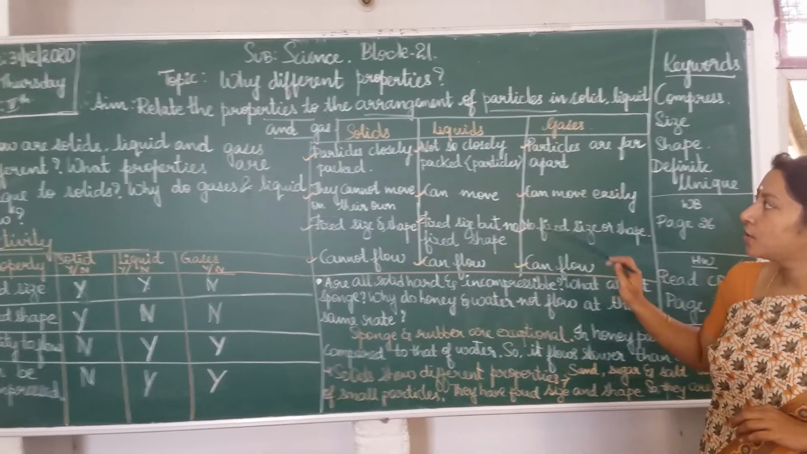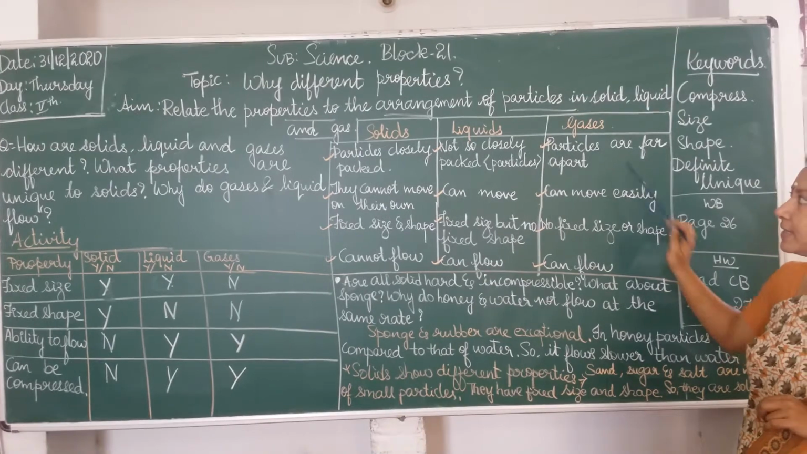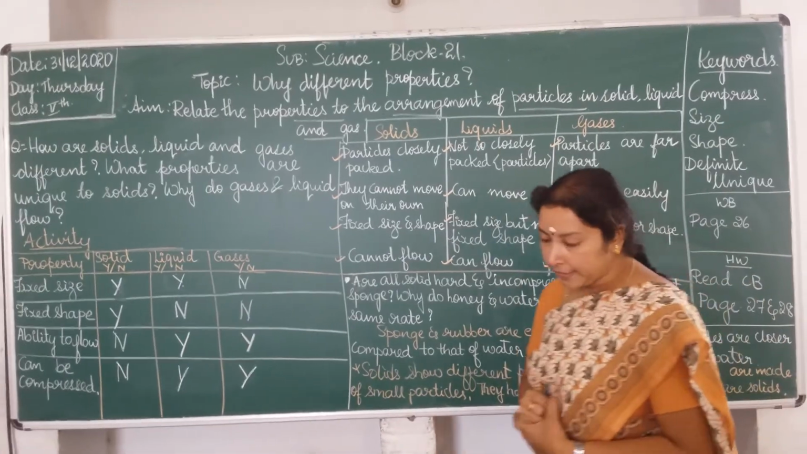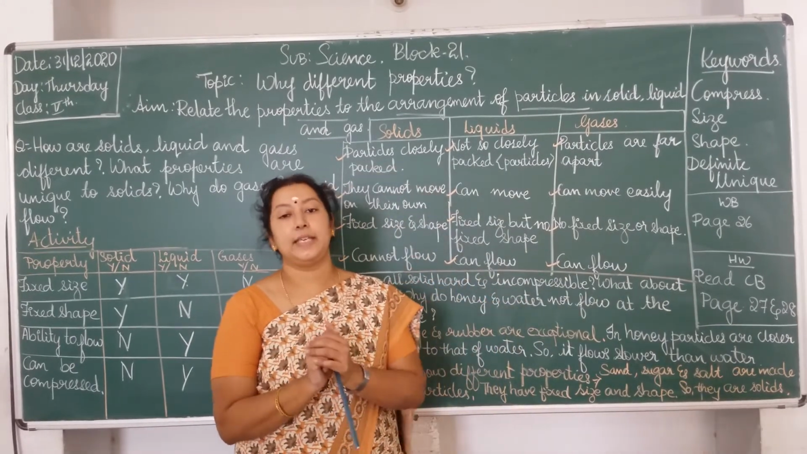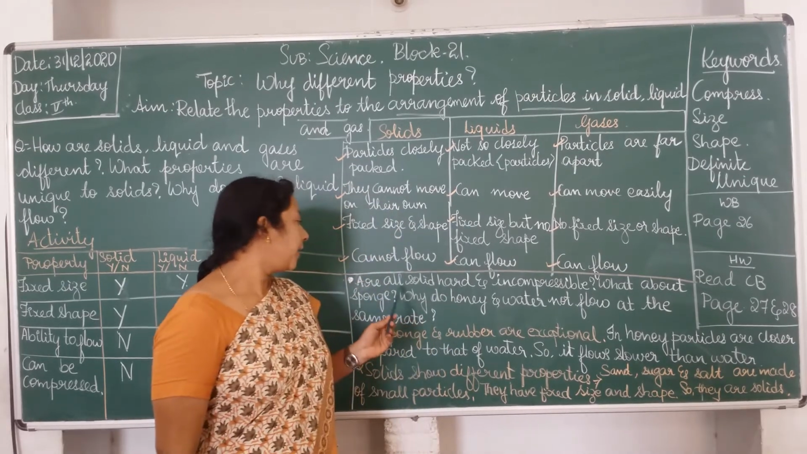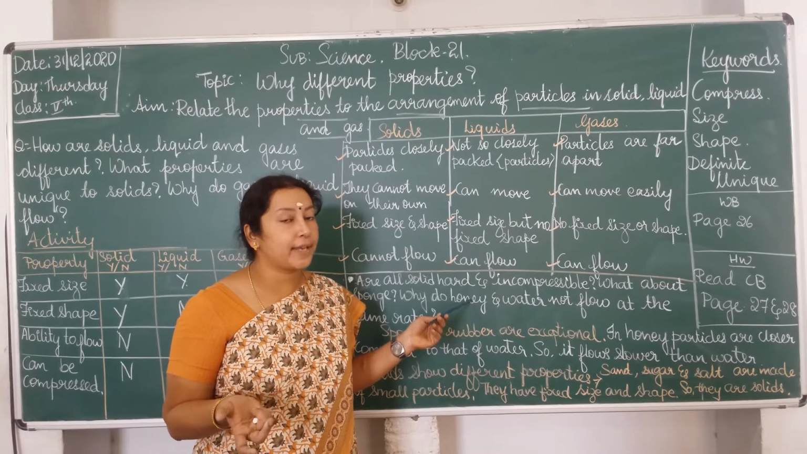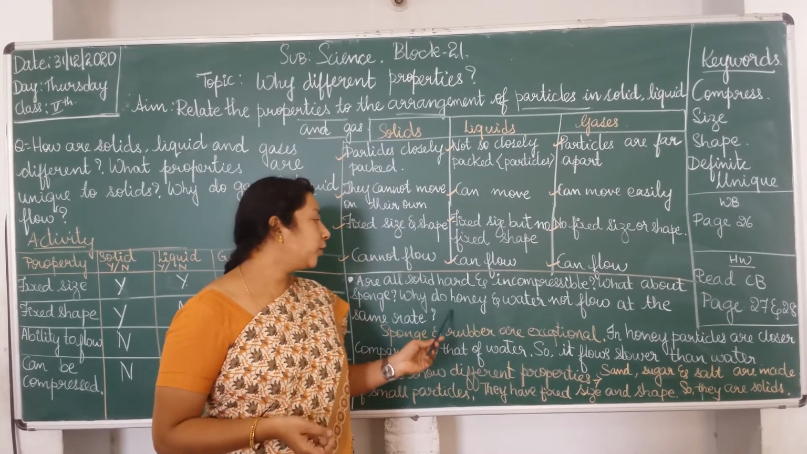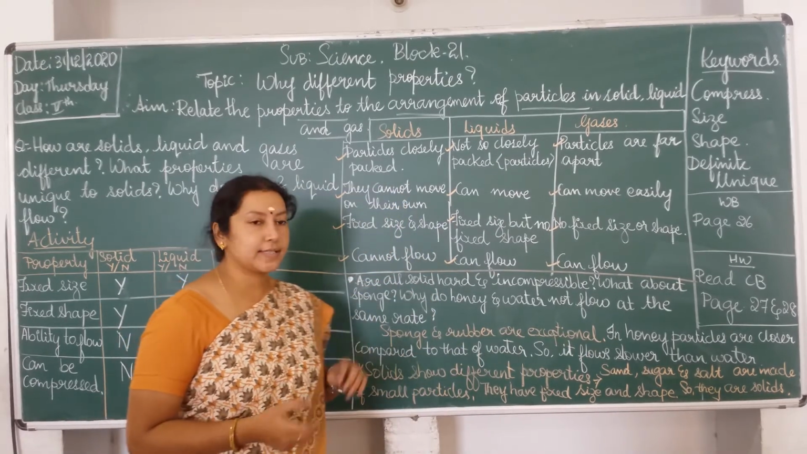Did you all understand? So, these are the properties of solids, liquids and gases depending upon the particle arrangements. Now, there are some solids that are exceptions. We will see them. Are all solids hard and incompressible? Are they not able to compress? What about a sponge? Why do honey and water not flow at the same rate?